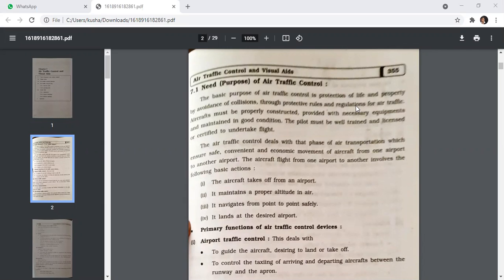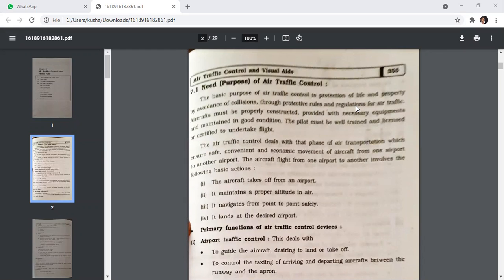The basic purpose of air traffic control is protection of life and property by avoidance of collision through protective rules and regulation for air traffic. Aircraft must be properly constructed, provided with necessary equipment, and maintained in a good condition. The pilot must be well trained and licensed or certified to undertake flight.